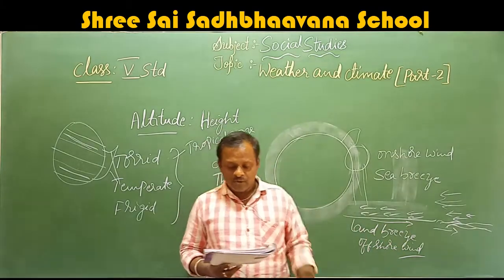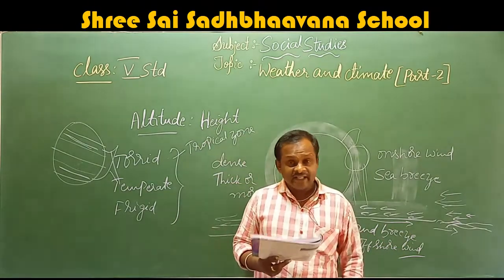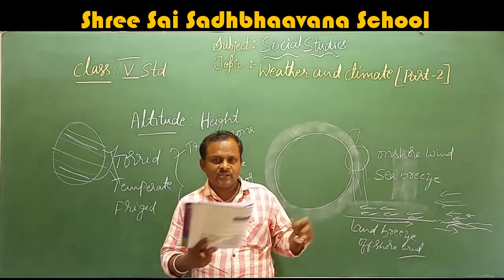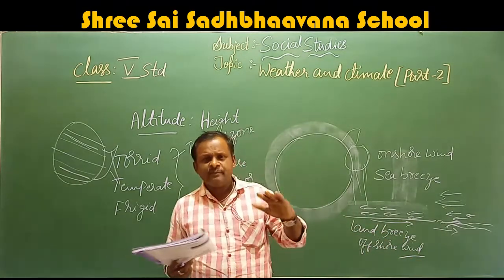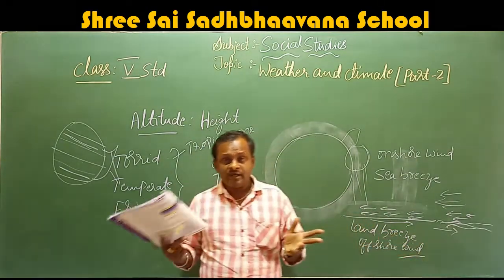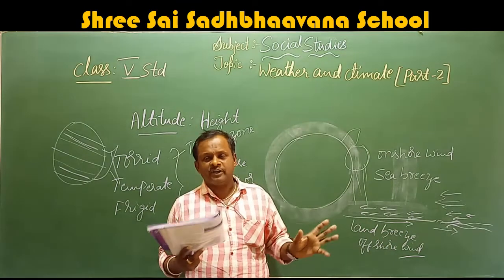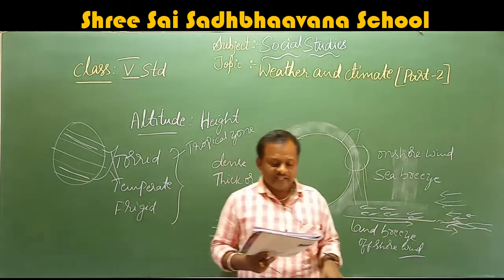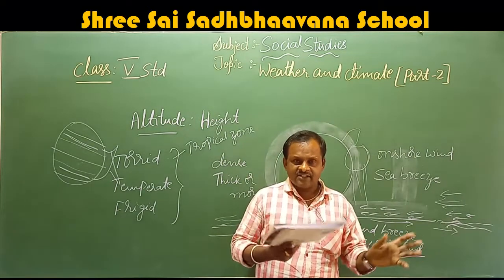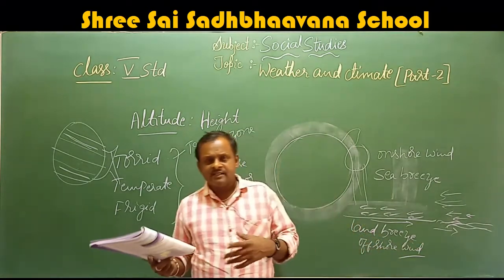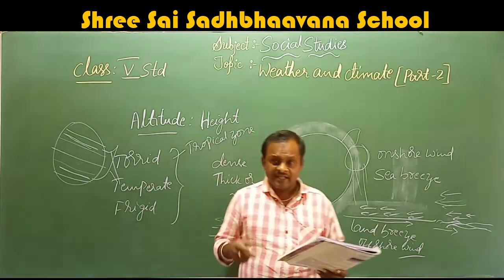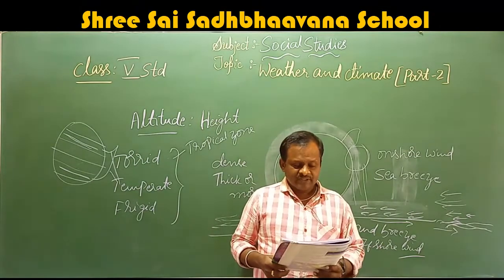So here it is cold. The climate is neither too hot nor too cold. That means moderate. It is not a fully cold region or a fully hot region. It is a moderate type of climate. They have cold winters and mild summers. That means in the winter it is cold, and the summer is mild, not much heat, not as much heat as what we get.